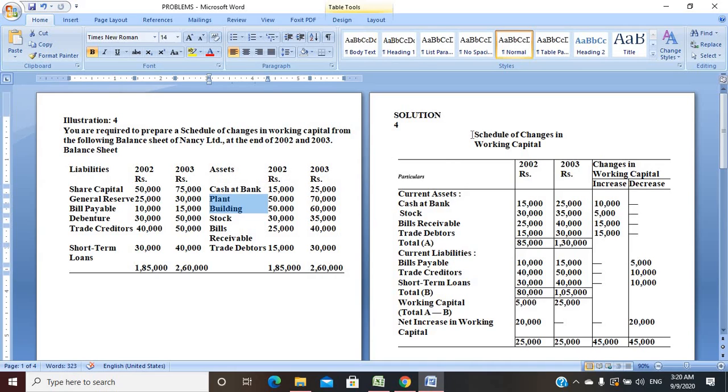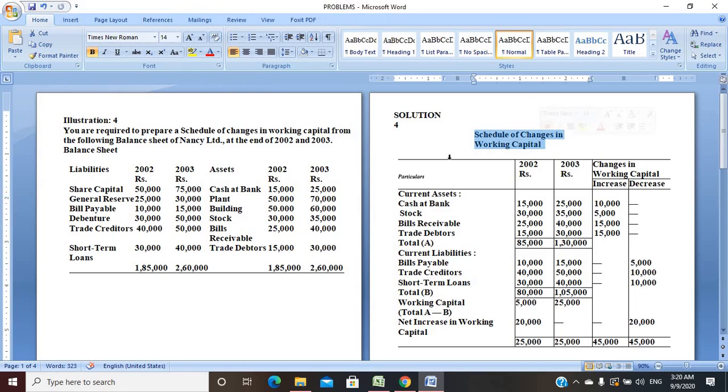Now moving on to the solution. I just mention here the schedule of changes in working capital format, the same format: particulars column, the years 2002 and 2003, and the changes in working capital column with increase and decrease values. Just mention two columns here again. First, adding would always be current assets, right? So we have to identify the current assets.